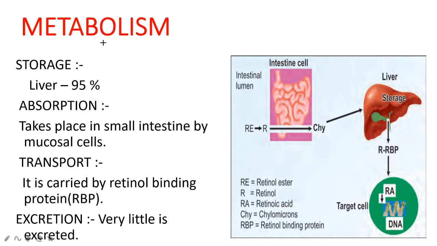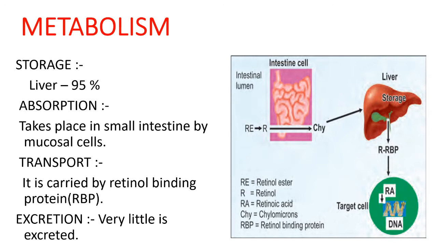Now consider metabolism of vitamin A. In humans, the diet contains both plant and animal foods.